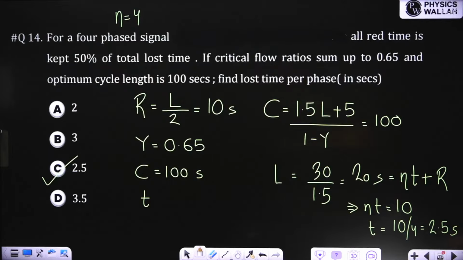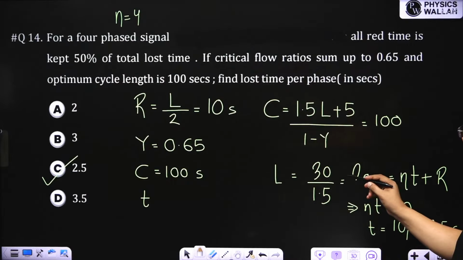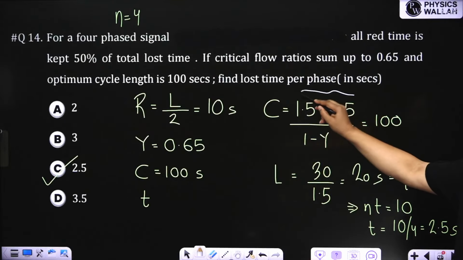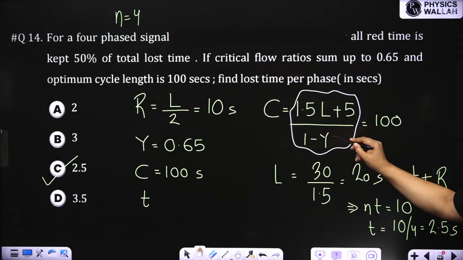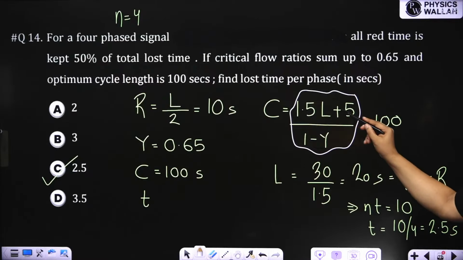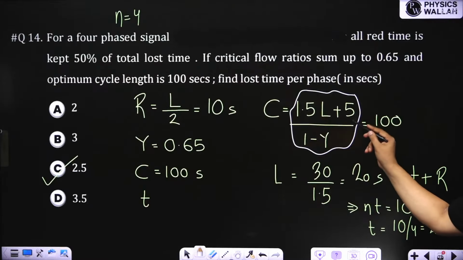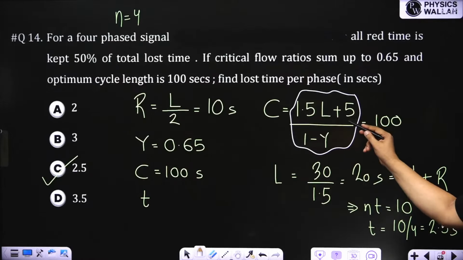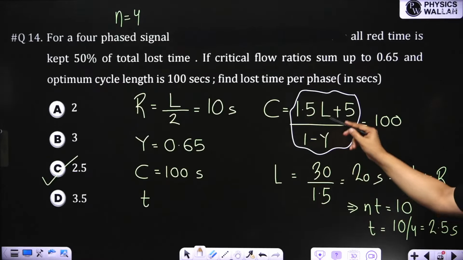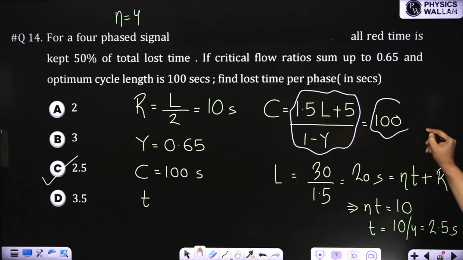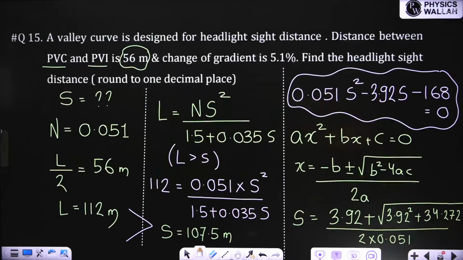Here some person was asking how we got lost time. So in this equation, if we put y equal to 0.65, then we have to do some basic calculation which was taught in childhood. If someone is not able to understand how L came from this equation, they have to go back to class 5. Next, this was PVC, PVI, length of parabolic curve from sight distance criteria.